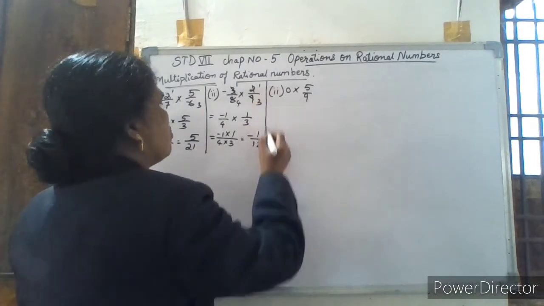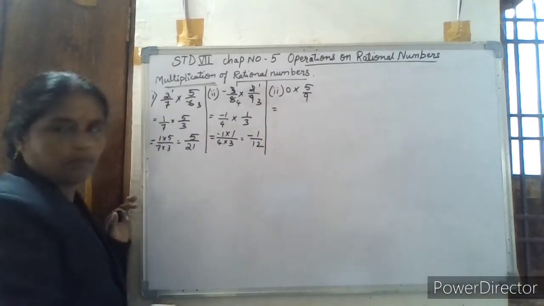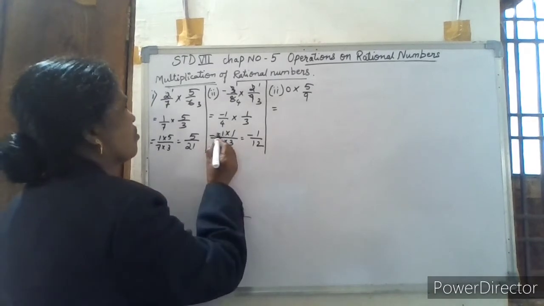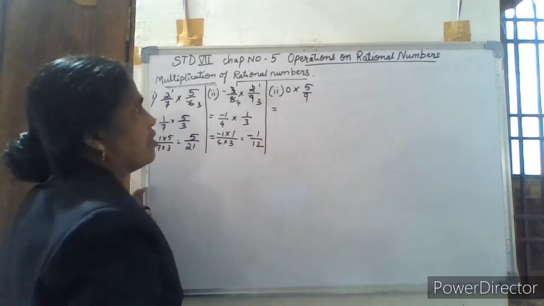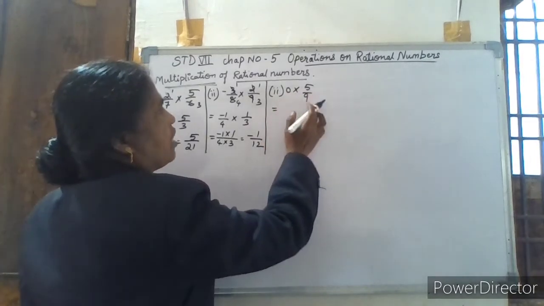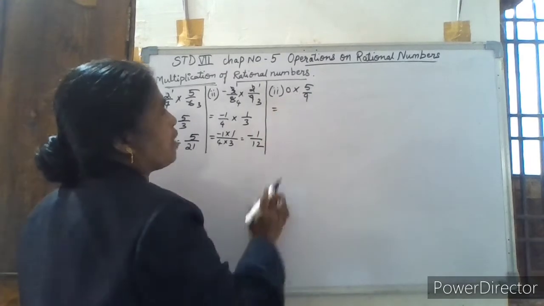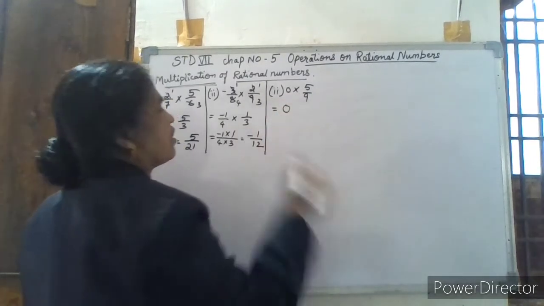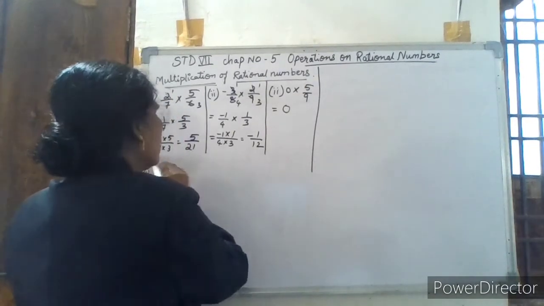For the next one, 0 multiplied by 5 by 9. 0 is also a rational number. So 0 multiplied by any number is equal to 0 directly. No other solution. Finished. This is multiplication of rational numbers.